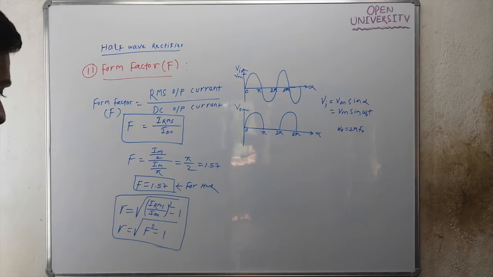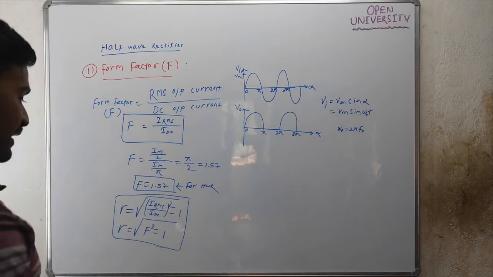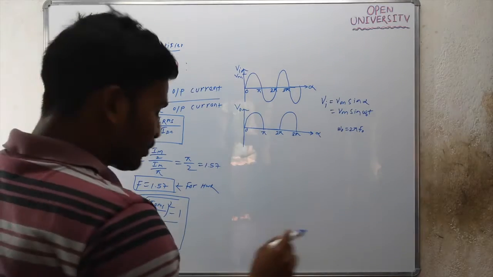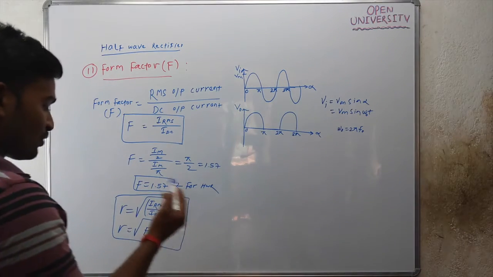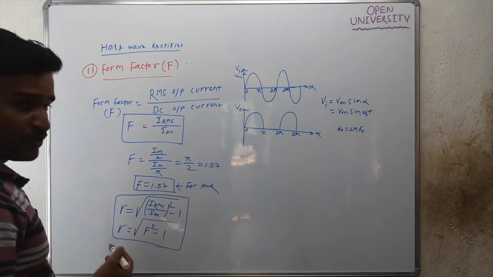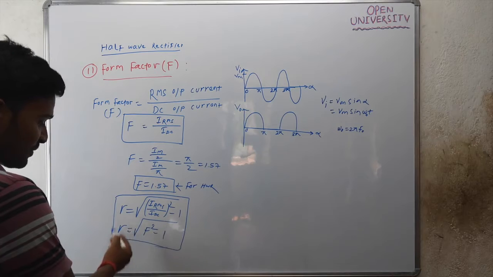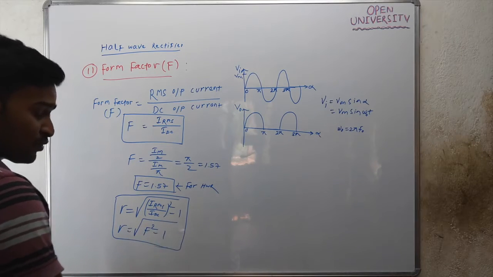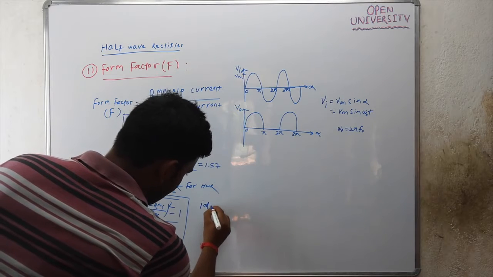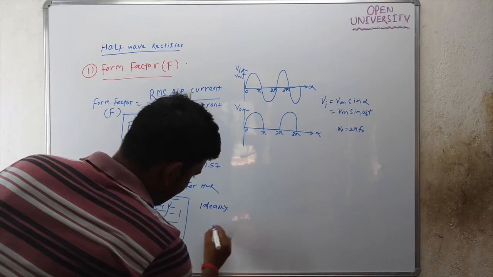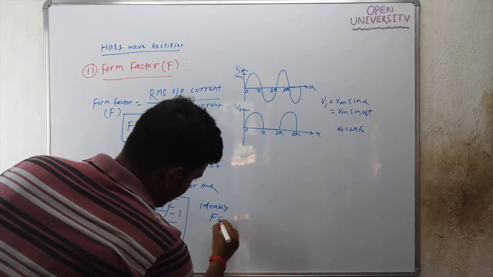We know that ideally there should not be any ripple present in the output. Ripple is nothing but the AC component present in the output. So ideally the ripple factor should be 0. If the ripple factor is ideally 0, then the form factor should ideally be 1.